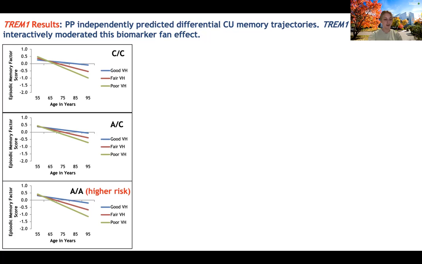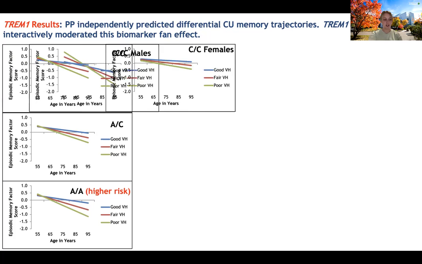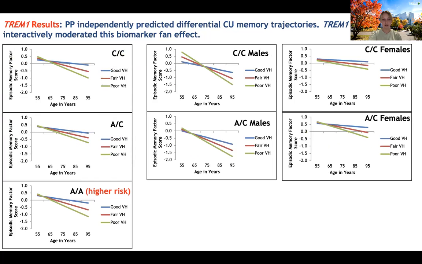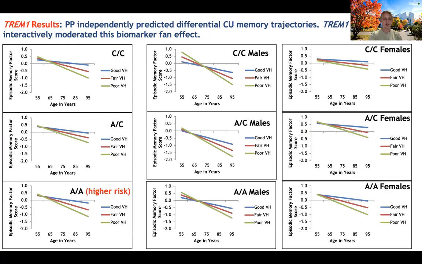However, across genetic risk status from higher to lower, females tended to be less affected by TREM1 genetic risk than males. Notably, with increasing genetic risk, the female showed emerging fan effect patterns. Compared to females, the male patterns did tend to show generally lower level and steeper declines.